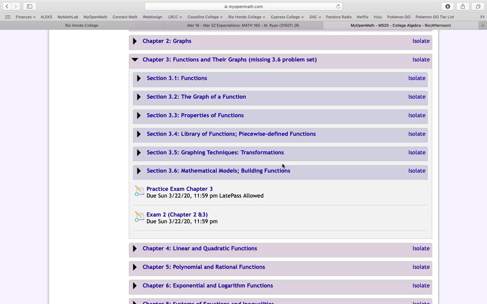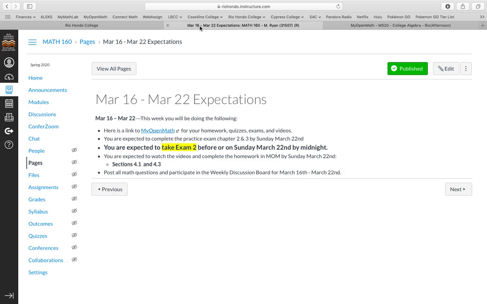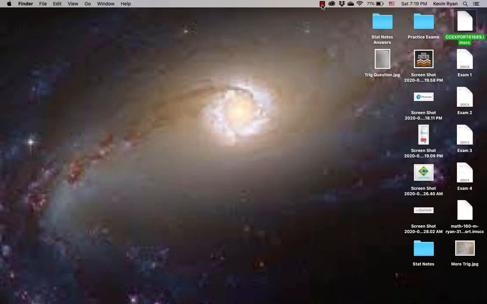Okay, back to Canvas. Hopefully everything goes smoothly. We both really hope that this transition goes very smoothly. If you have any questions, of course, you can drop questions on the discussion board, or you can email if it's a personal question. And again, keep an eye on the announcements. I hope this was helpful, and we'll see you on the other side.